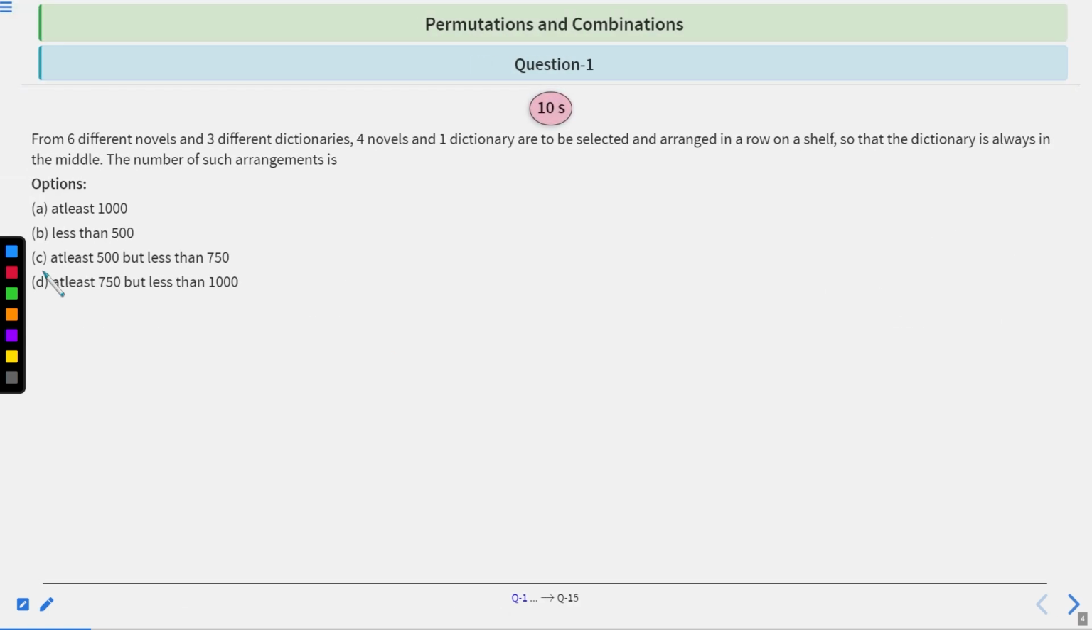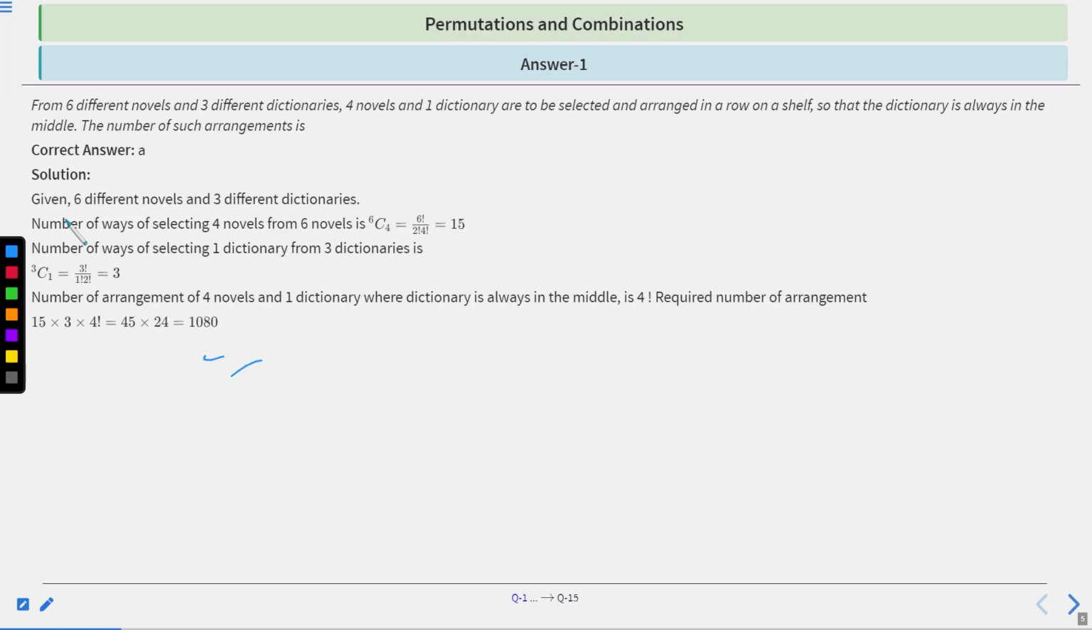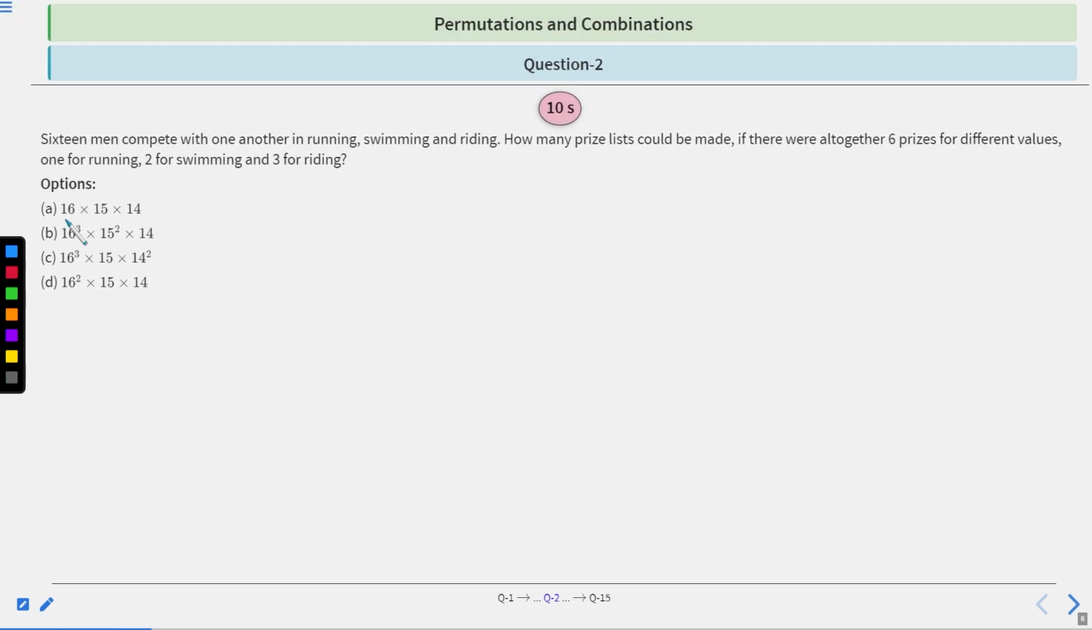So I think option A is the right choice. At least 1000. Clear? Let's move to the next question.